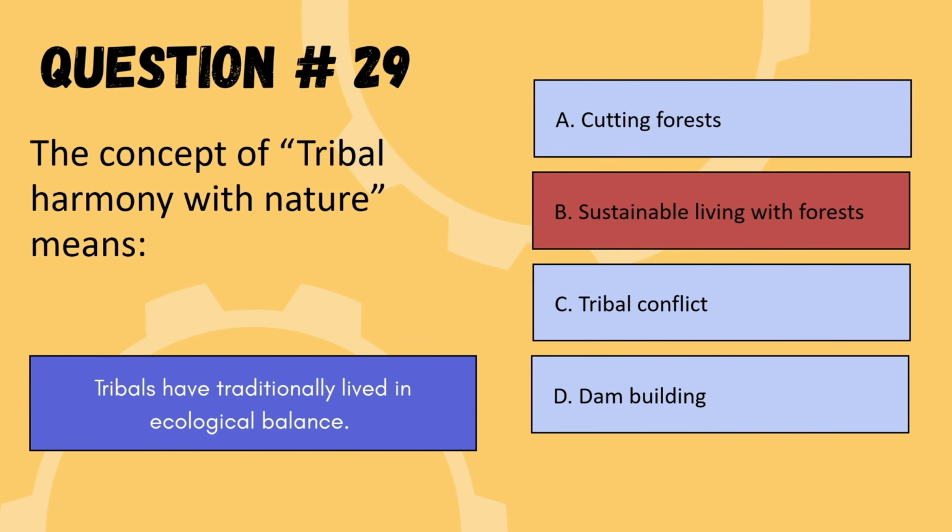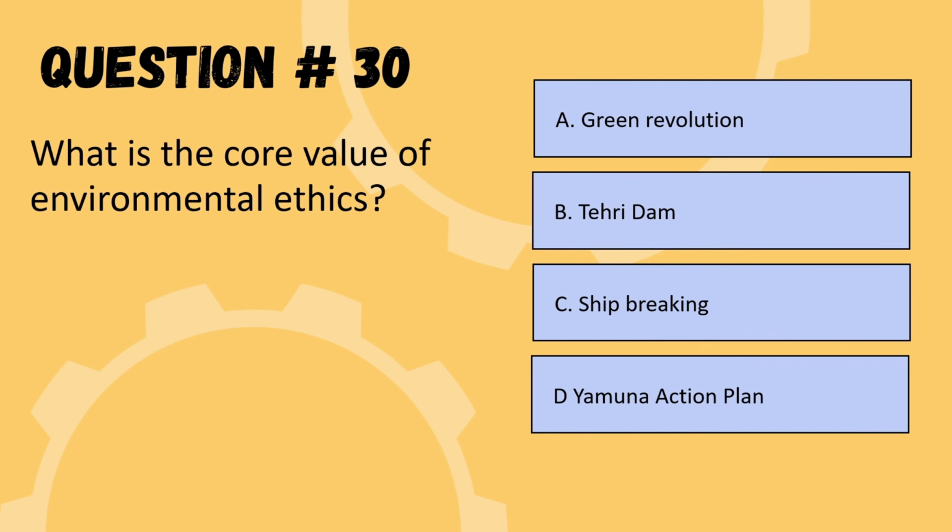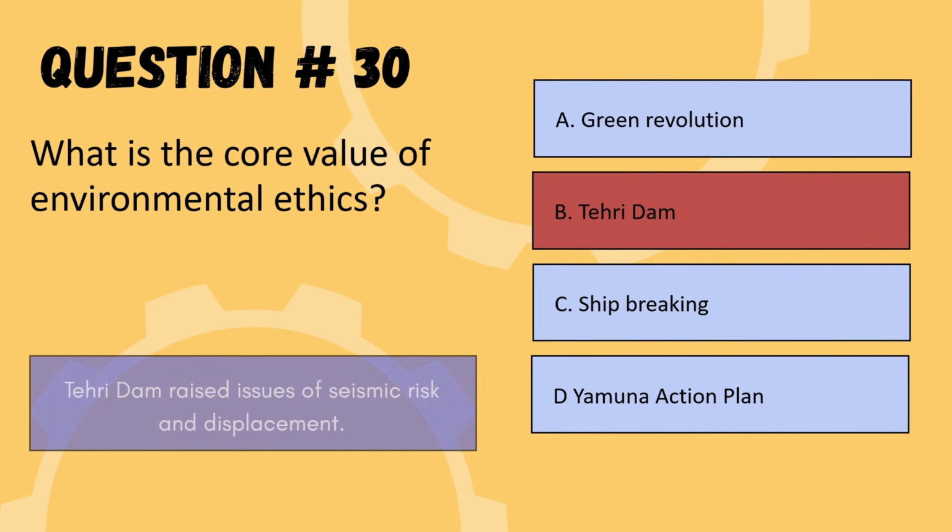So we are moving to the last question. Our last question is, what is the core value of environmental ethics? Options are green revolution, Tehri Dam, ship breaking, or Yamuna Action Plan. So the correct option is option B, Tehri Dam.